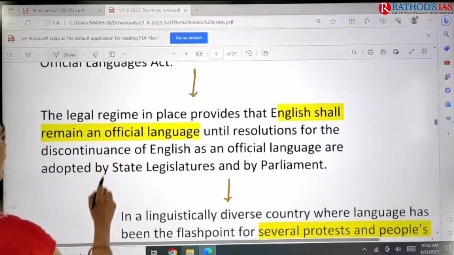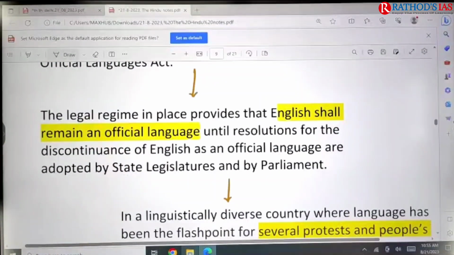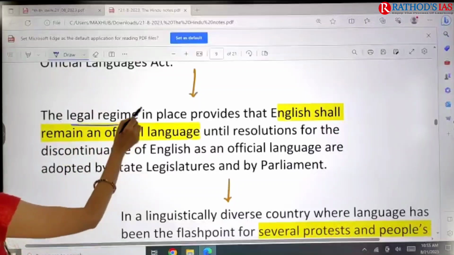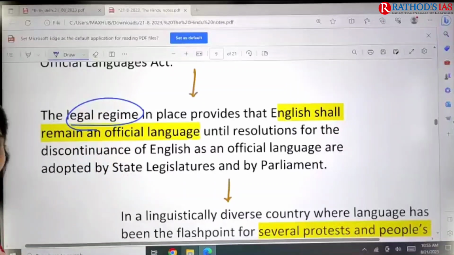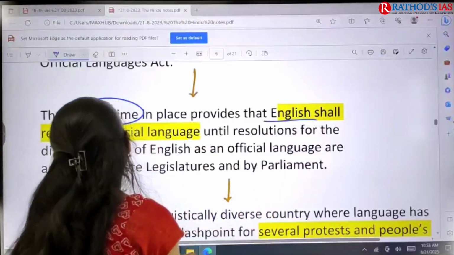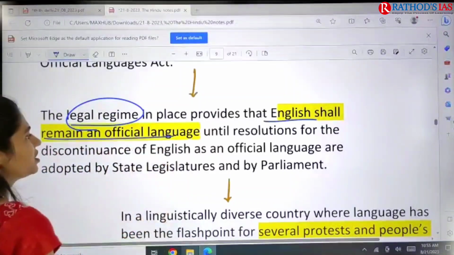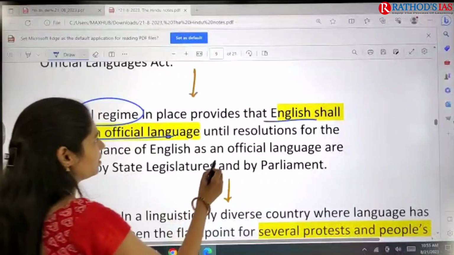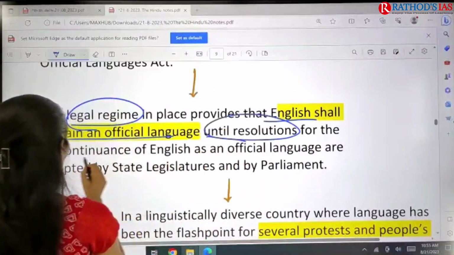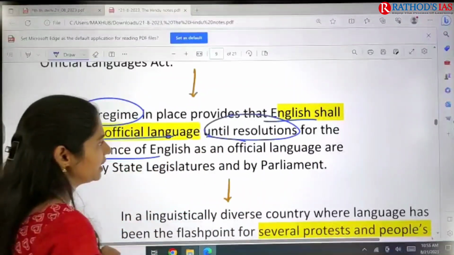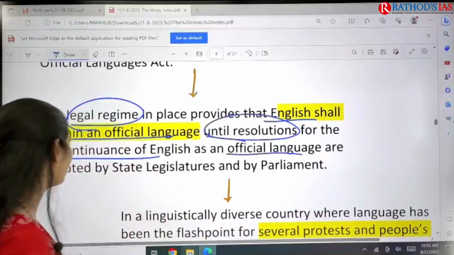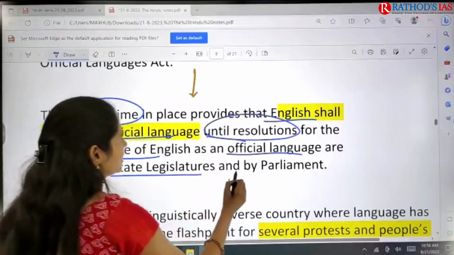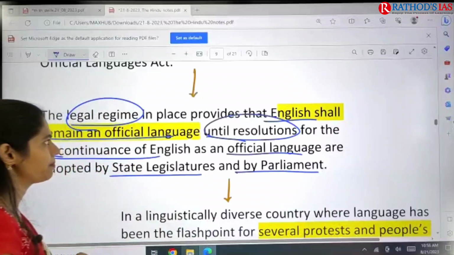If you move on, this article says that the legal regime in place provides that English shall remain an official language until resolutions for the discontinuance of English as an official language are adopted by the state legislatures and by Parliament.